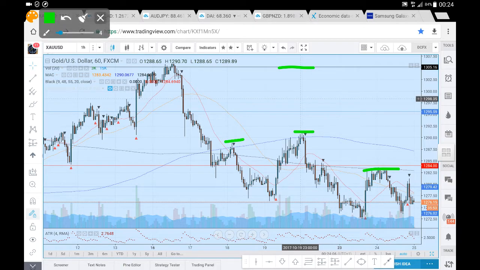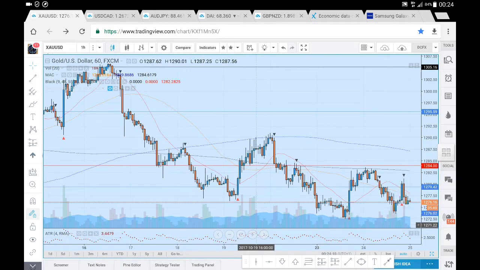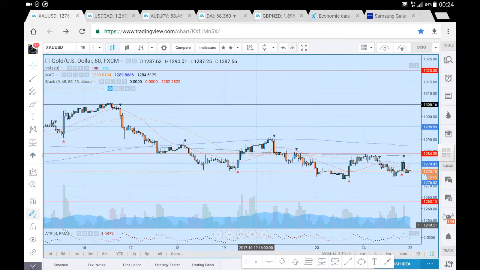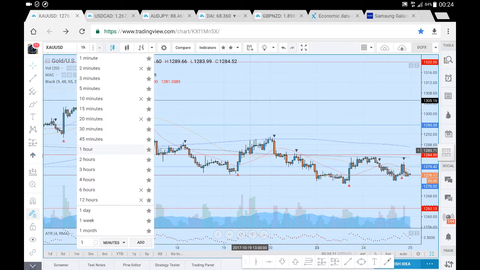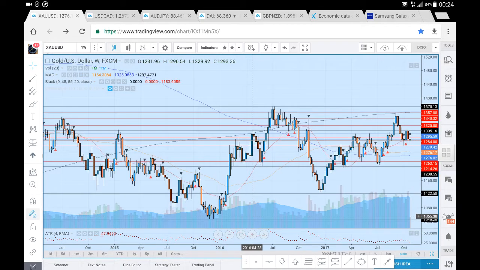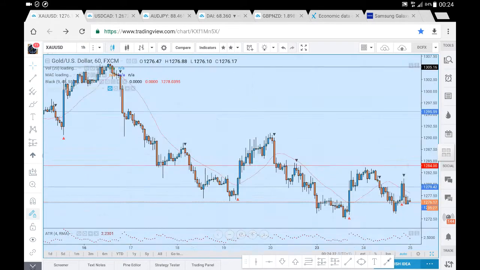Beyond that, we would potentially see prices retrace all the way back down into the 1250s. We'll have to see how prices react there, but definitely at this 1263, we did see a lot of buying momentum come into the market. So let's just have a look at the weekly time frame. Actually, before we go down to the weekly time frame, let's just have a look at the levels if we do see a counter move.